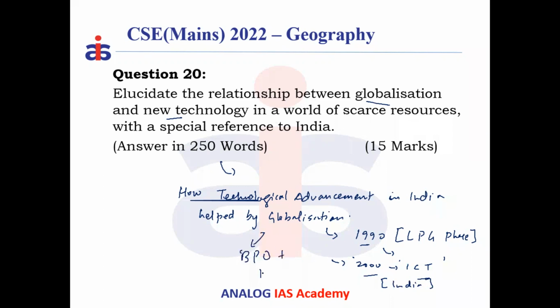or knowledge-based societies, KPO or other kinds. So we look at technological advancement and we become the biggest supplier of labor force with high tech, which is providing work to the entire world actually. So these new centers get opened up. This is the first part. So what are the merits of globalization technologies to India?